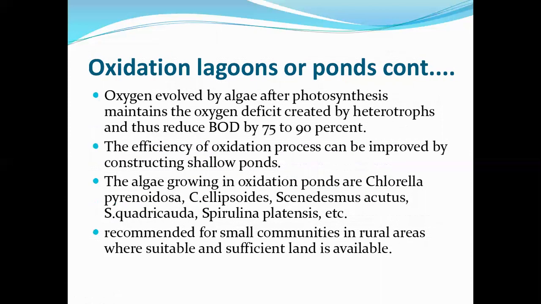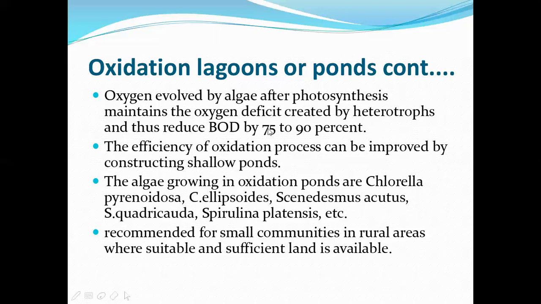Next, oxygen evolved by algae after photosynthesis maintains the oxygen deficit created by heterotrophs and thus reduces BOD by 75 to 90%. So when oxygen is released into the oxidation ponds through photosynthesis, definitely oxygen demand will be reduced, right?